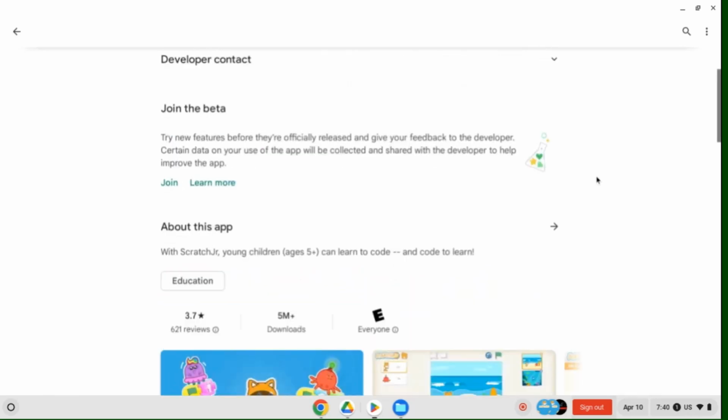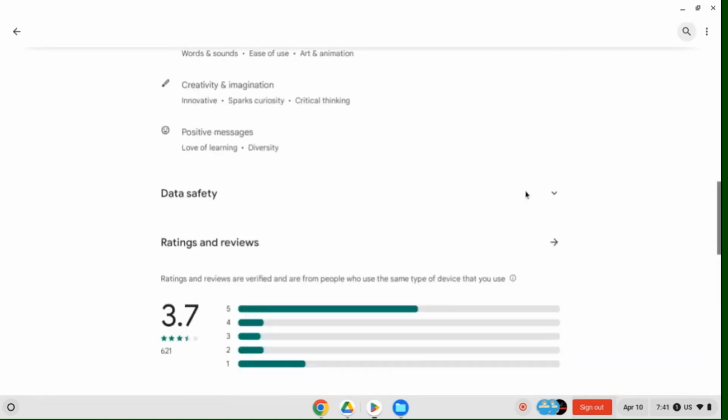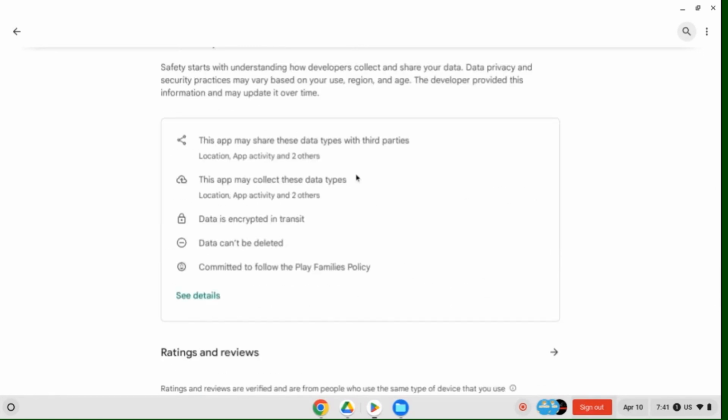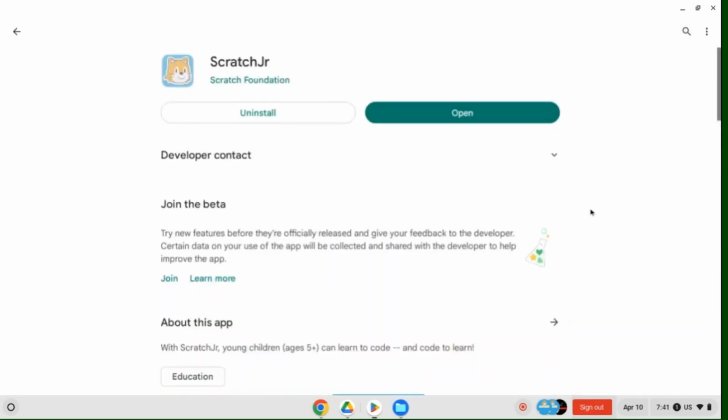On this page, you can see additional information about the app, including lots of reasons why teachers like it, and it also gives you information about data safety so that you can consider these factors when using it with your students.